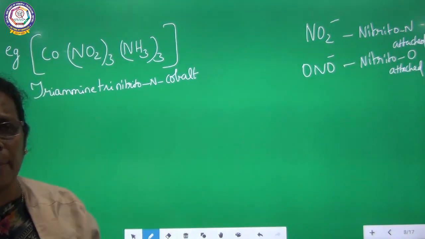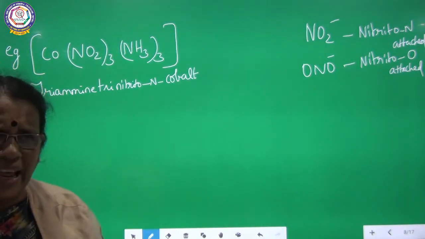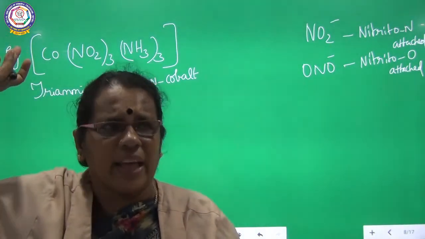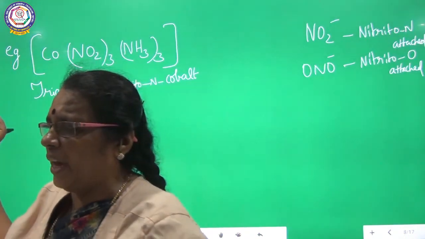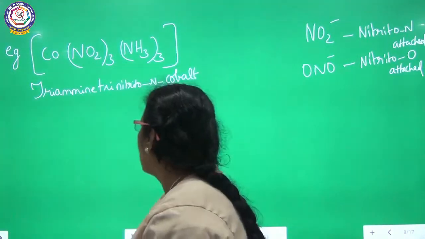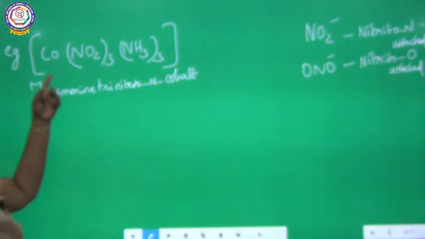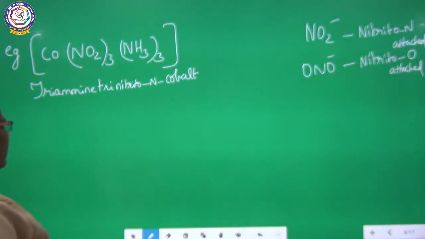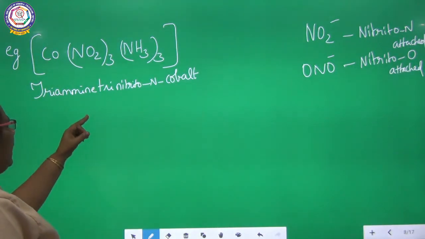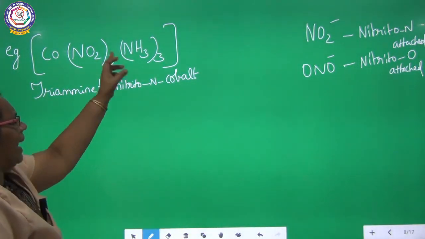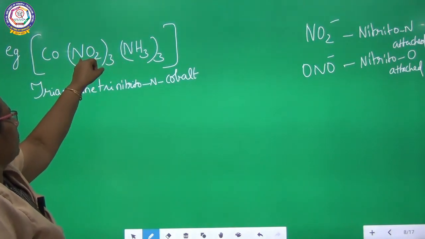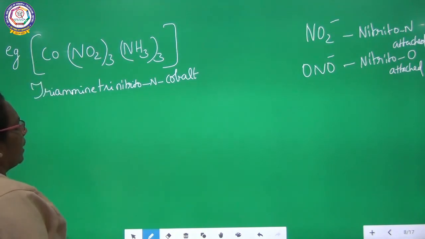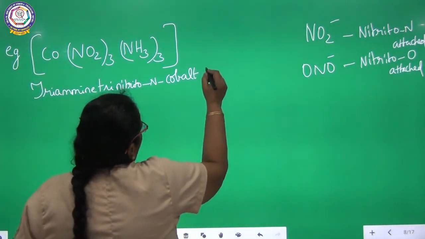In a coordination complex, positive and negative charges should be neutralized. If it is -3, there should be +3. So there are three negative ions, there should be three positive charges. Therefore the oxidation state of cobalt, or oxidation number of cobalt, is +3. So triamine, trinitrito N attached because the coordination is taking place through nitrogen. So I have indicated this as N. The central metal ion is cobalt. The oxidation state is 3.